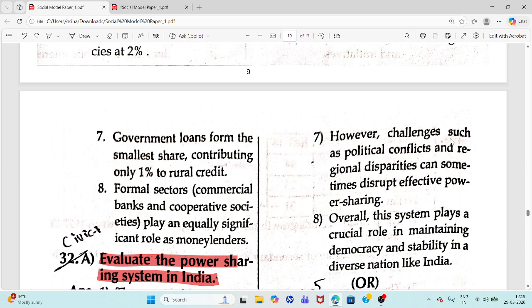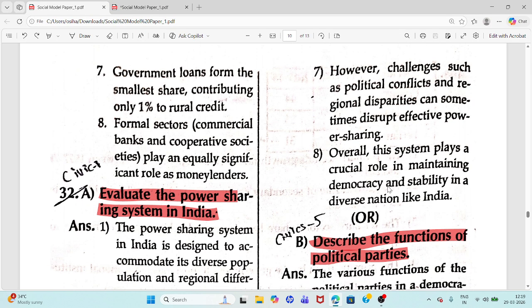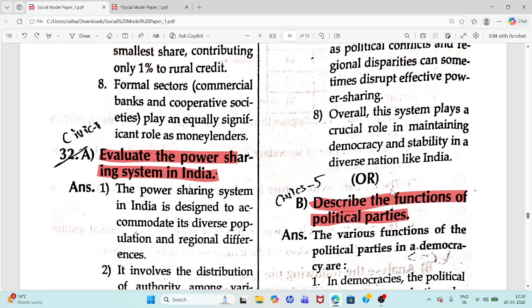Last point, you can write challenges such as political conflicts and religion. These parties can sometimes disrupt effective power sharing. Learn this point also. If you want, you can write it in the exam.